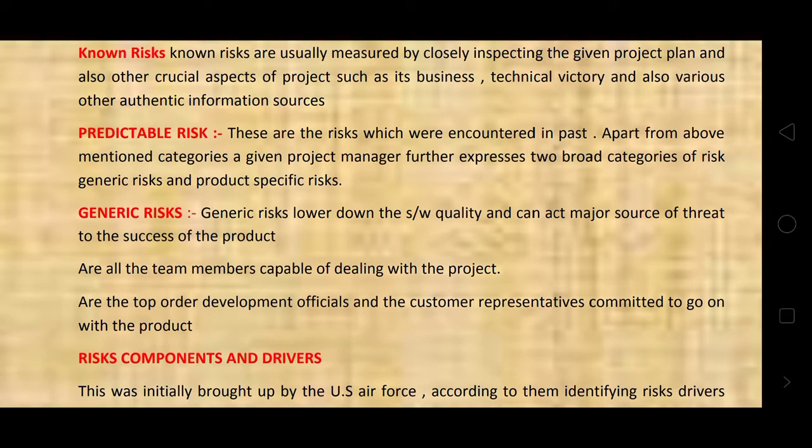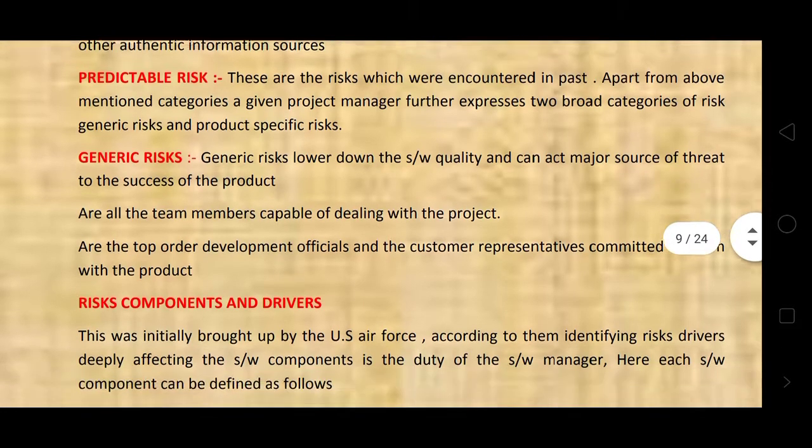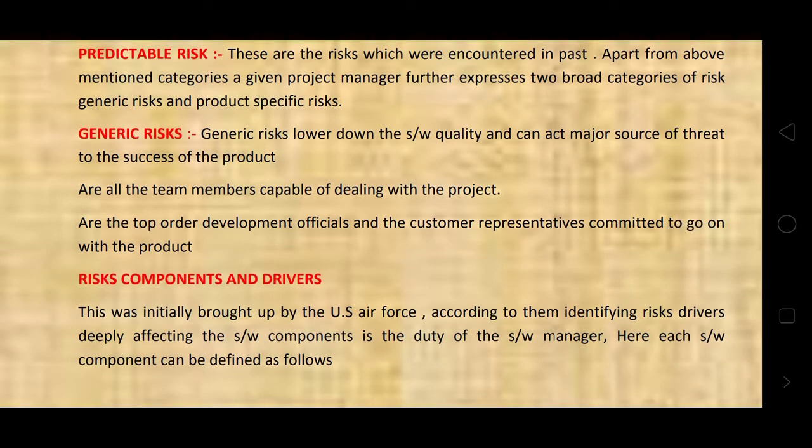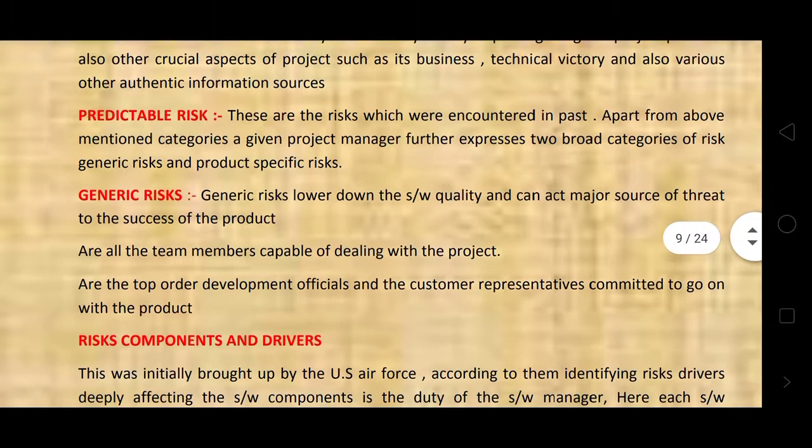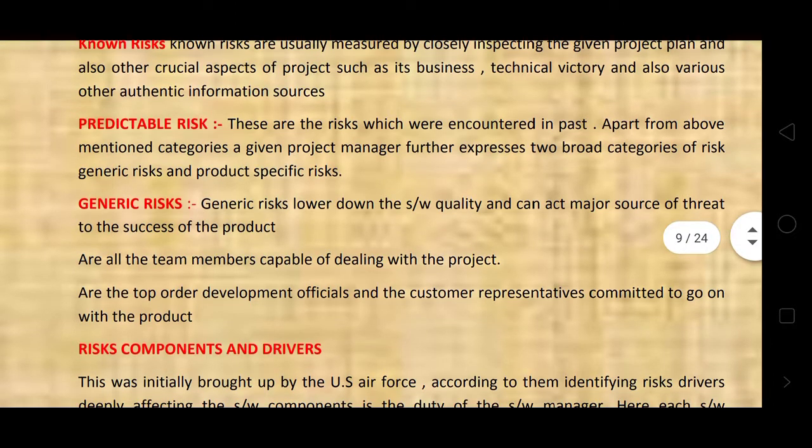Predictable risks are apart from the above mentioned categories. The project manager further divides risks into two broad categories, including product specific risks. General risks lower down the software quality and threaten the success of the product. This is the general risks. Continue to the next class. Thank you.